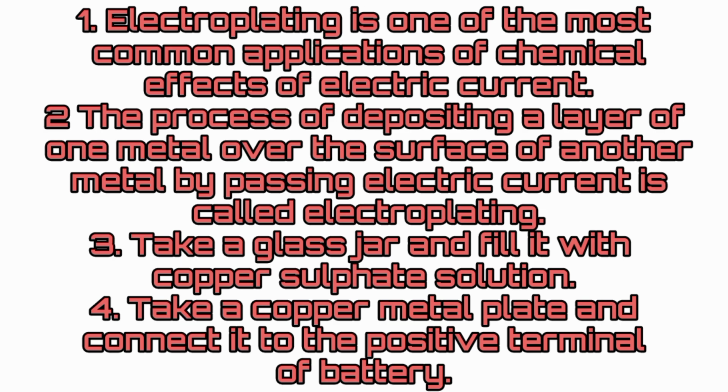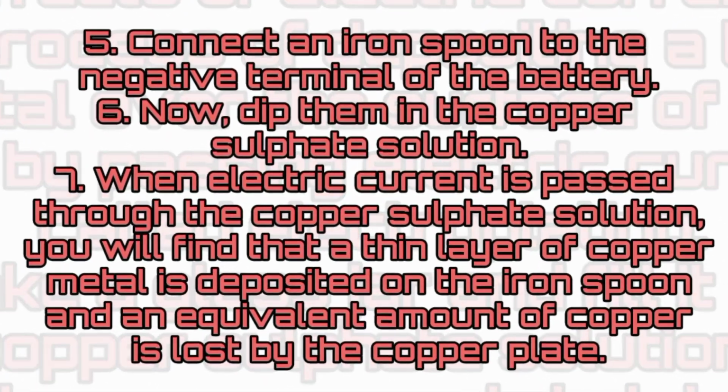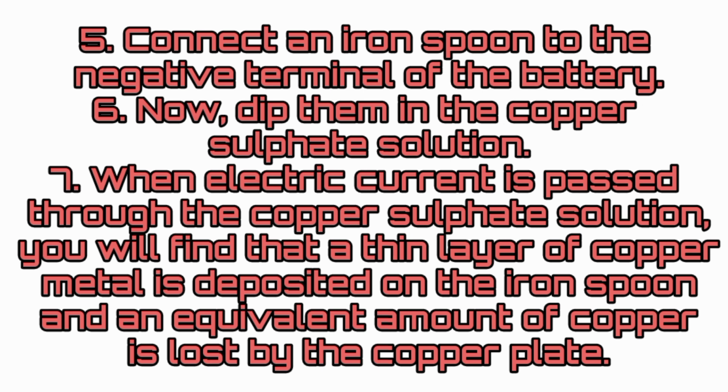Take a copper metal plate and connect it to the positive terminal of the battery. Connect an iron spoon to the negative terminal of the battery. Now, dip them in the copper sulfate solution. When electric current is passed through the copper sulfate solution, you will find that a thin layer of copper metal is deposited on the iron spoon and an equivalent amount of copper is lost by the copper plate.